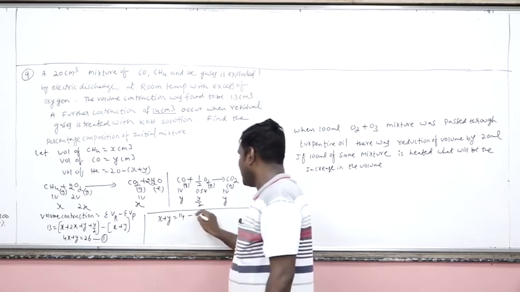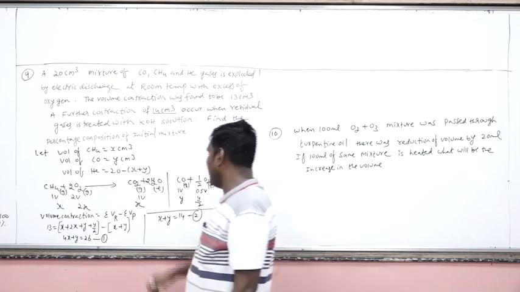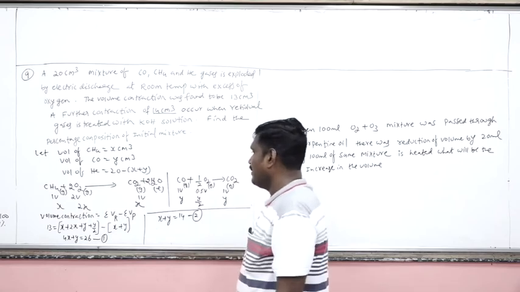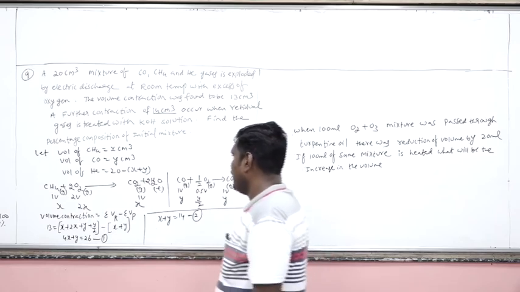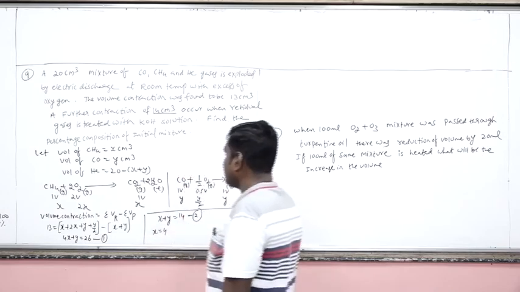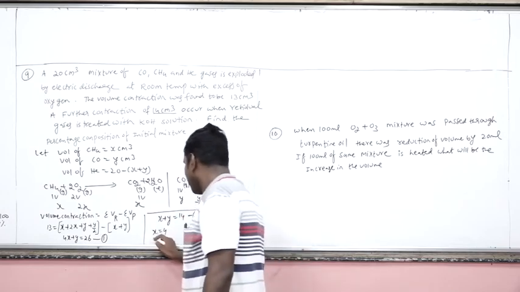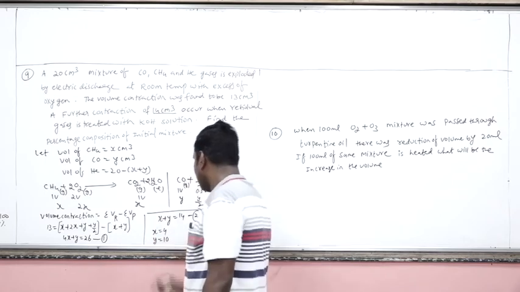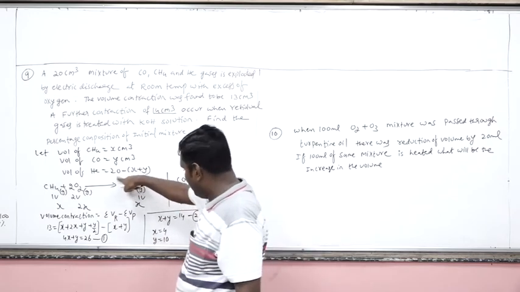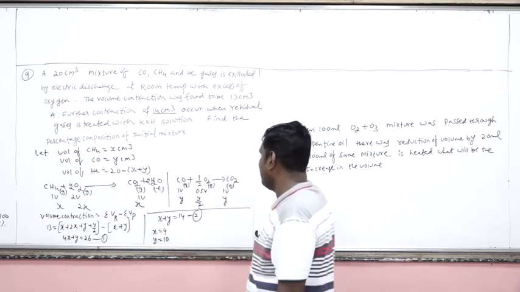This is equation number 2. So there are two unknowns, x and y, and two equations. By solving for x and y, you get x value 4, y value 10. So total x plus y is equal to 14. So the volume of the remaining gas, 20 minus 14, is equal to 6 ml.